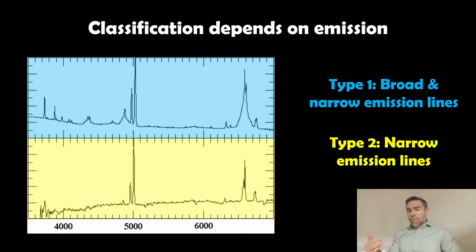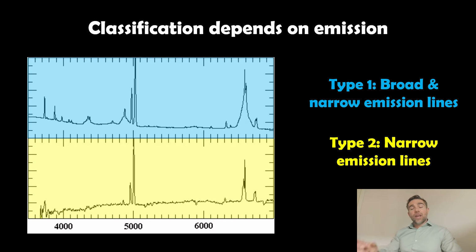So if it's in nanometers, it would be 400, 500, 600, so approximately in the visible part of the spectrum. The top one is type 1, the bottom one is type 2. Now type 1, if we looked at the spectrum emitted from a type 1, it's going to show broad emission lines and narrow. So you've got very specific emission lines from particular elements, molecules, those sorts of things, and it gives us this spike at that particular wavelength.